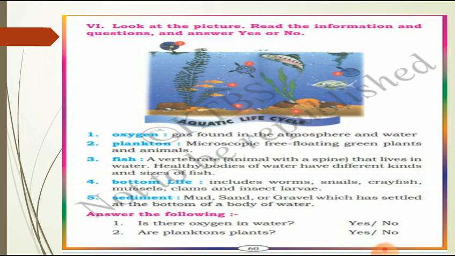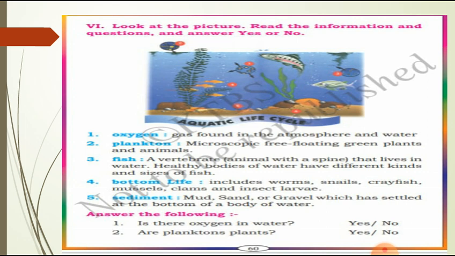Then the next, sixth one. Look at the picture, read the information and questions, and answer in yes or no. So here the information is, first one, oxygen, a gas found in the atmosphere and water. So oxygen is one type of gas which is present in water also.